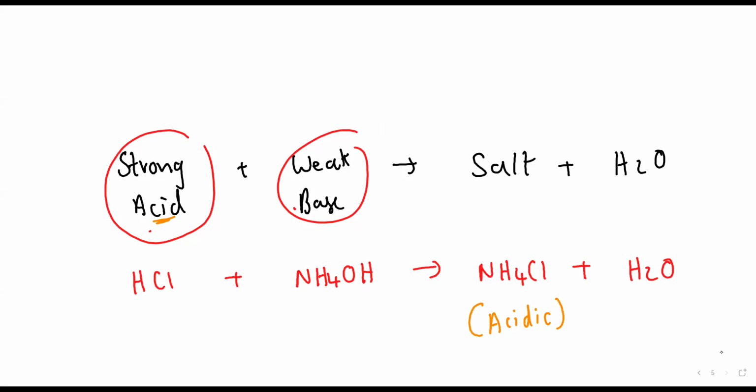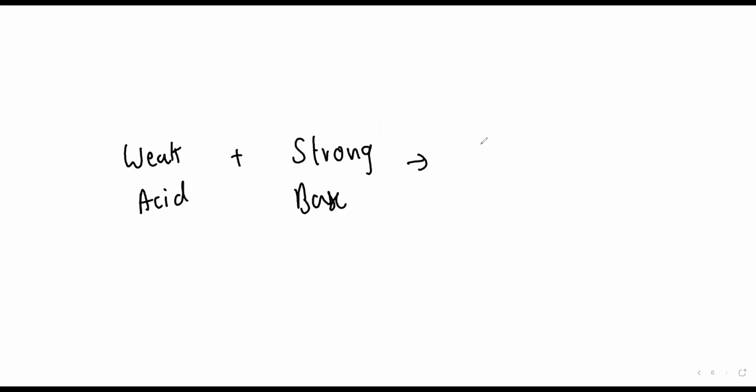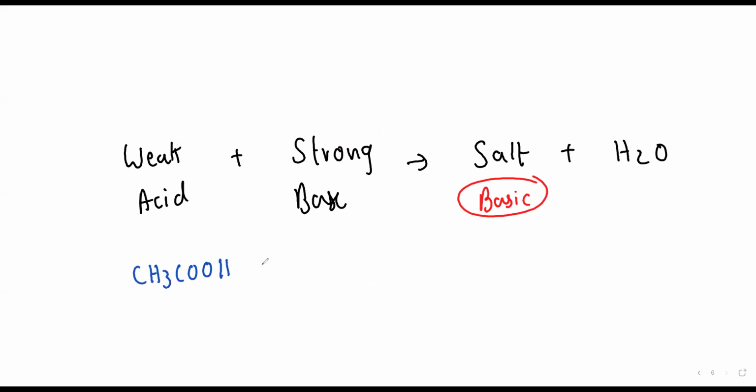Okay. Now what I am doing, beta, I am going to take a weak acid. Rhea, I am taking a weak acid and a strong base. So what will be the nature of my salt, Rhea? Basic. So salt and water I'll get, and my salt will be basic. I'll give you one example, Rhea. We can take this weak acid, acetic acid. Acetic acid is weak or not? Yes. And NaOH is a strong base. So what am I going to get?